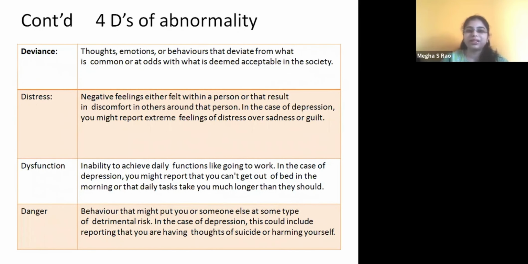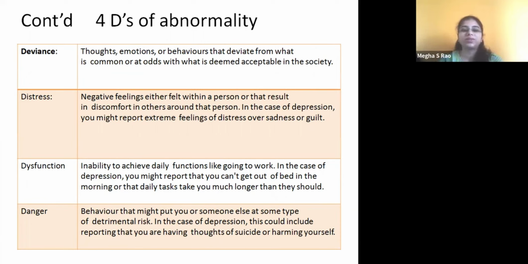So now in the next slide, when do you call a child abnormal? What is abnormal behavior? There is something called the 4 Ds of abnormality. So what are these 4 Ds of abnormality? The first D is called deviance. The other Ds are distress, dysfunction, and danger.